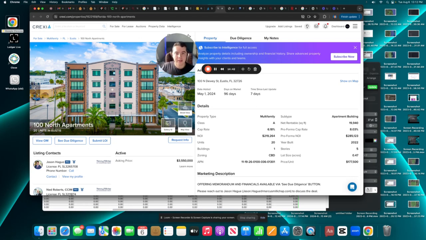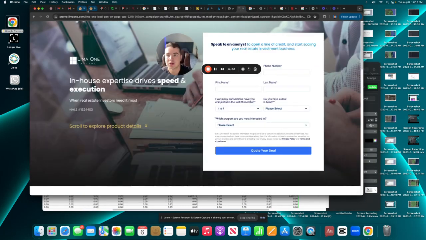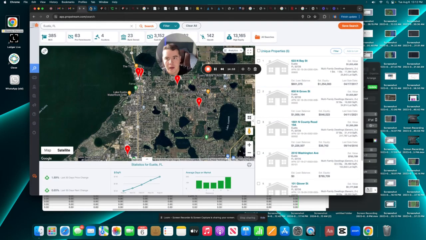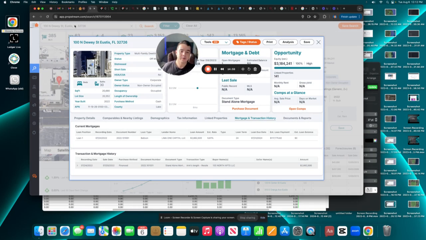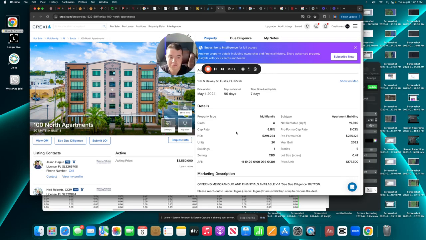But my point is that there is hidden distress here in these multifamily loans, and if you were to go to Lima Capital, which is the mortgage holder, you may be able to work out a deal with them at some point. And you need a good amount of cash down, but even then, it's not great. It's not amazing, but that's kind of what's going on. This is the distress that's out there right now. So I just wanted to point that out. It's pretty interesting to me, looking at this, so I figured I'd show it to you.